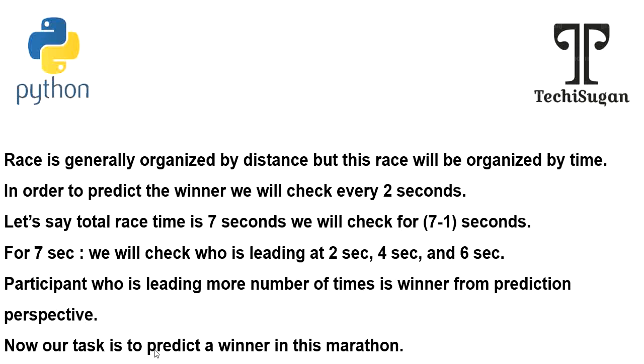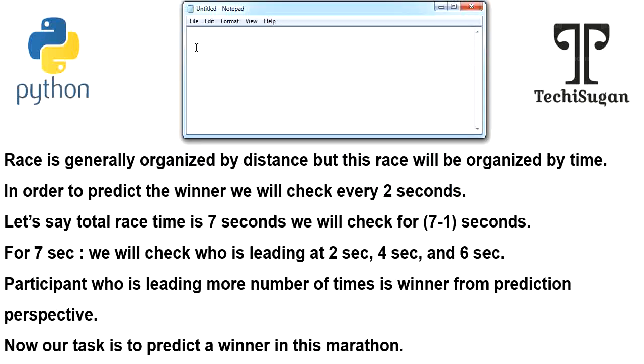Now, our task is to predict the winner in this marathon. Now, we will see what is given here. As we know, the race winner is calculated based on time.